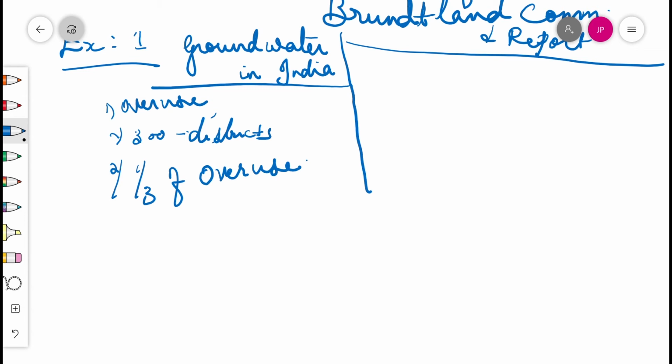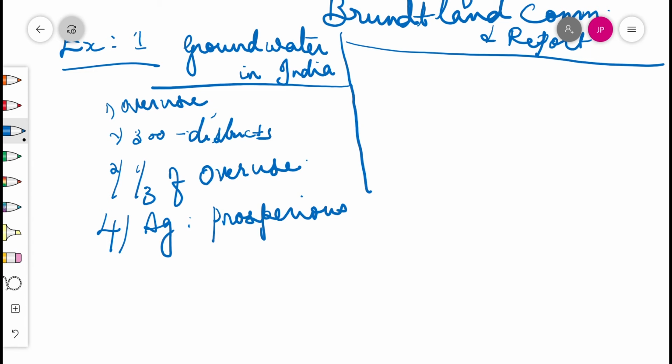In another 25 years, 60% of the country would be doing the same if the present way of using this resource continues. Groundwater overuse is particularly found in the agriculturally prosperous regions. We know what are the uses of water in agriculture. Regions of Punjab and Western UP, hard rock plateau areas of central and south India, some coastal areas and the rapidly growing urban settlements.